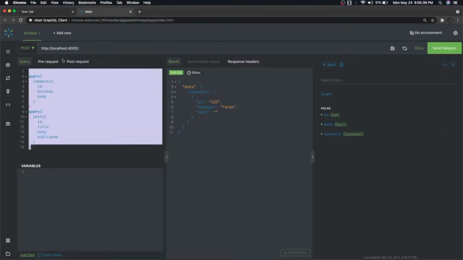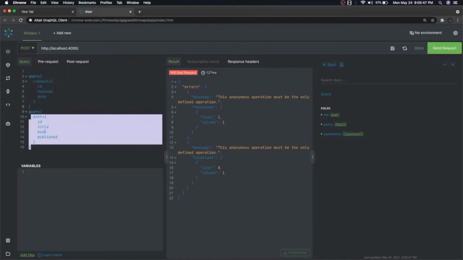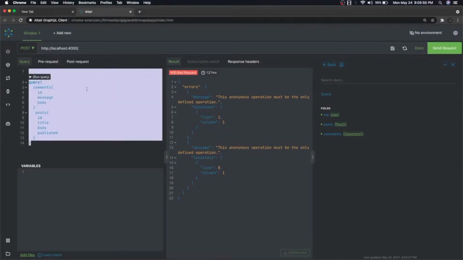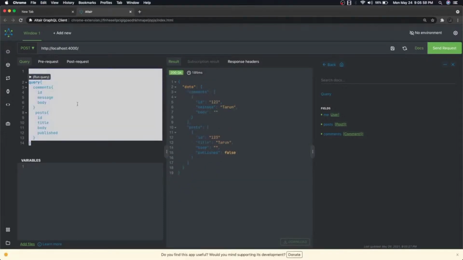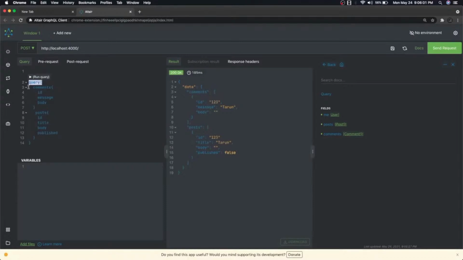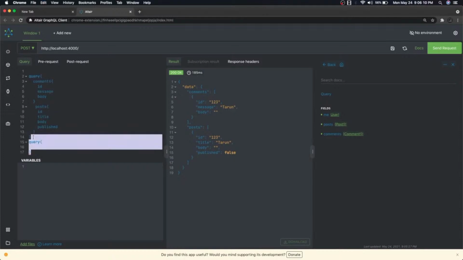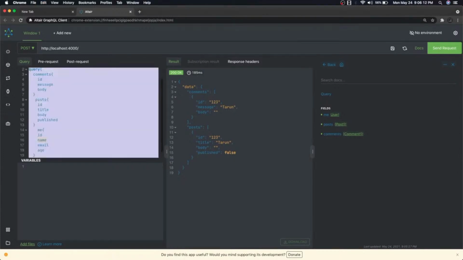Now you can actually execute multiple queries also. This should be defined inside a single query. For now, let me just give it a try. This is comments, this is posts, and this works, right? You can nest it inside a single query tree. Now we have the me object also. We can put that inside the same tree, because there should be one root query or one root mutation, and we are getting all the data.